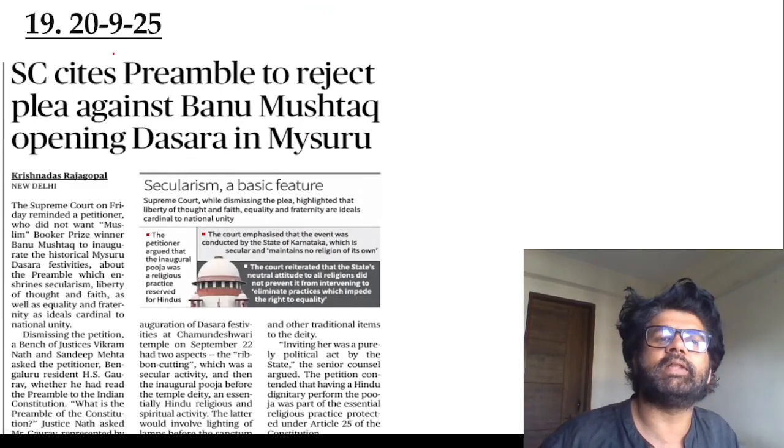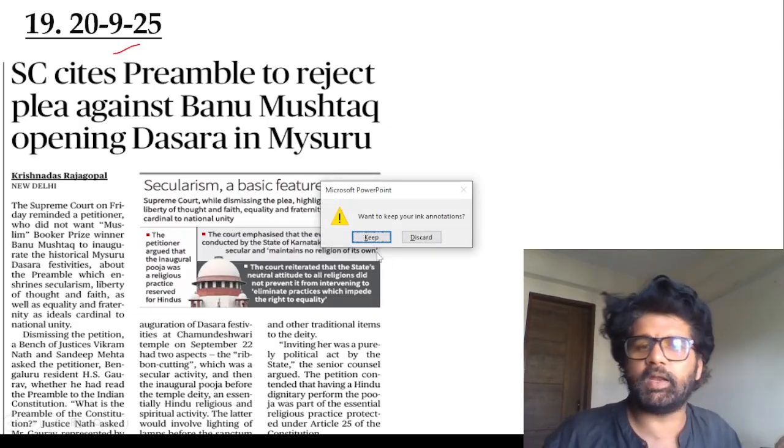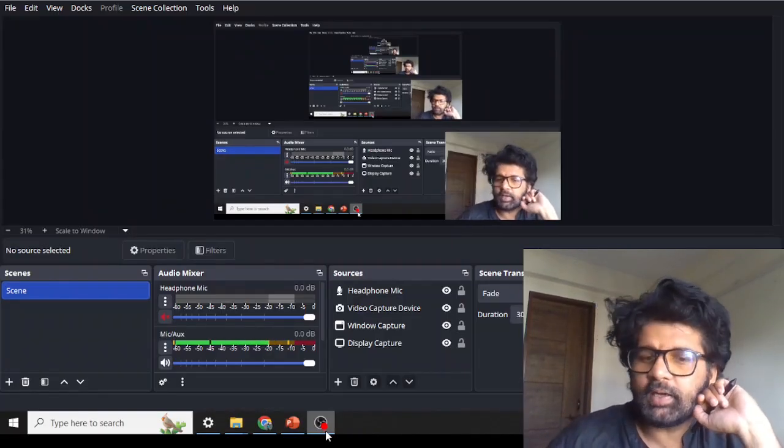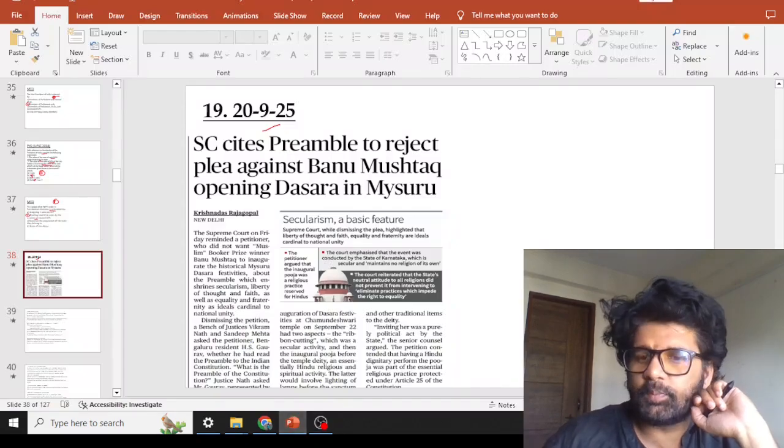Next article, 19th article, 20th December 2025. Preamble. If you see the first part, the first article was related to preamble. There are many people who say that words like socialist, secular, etc. should be removed from preamble.